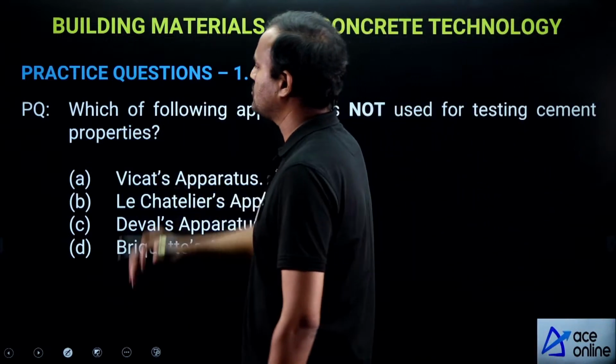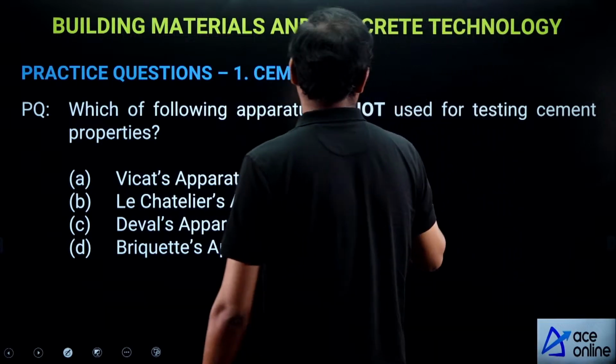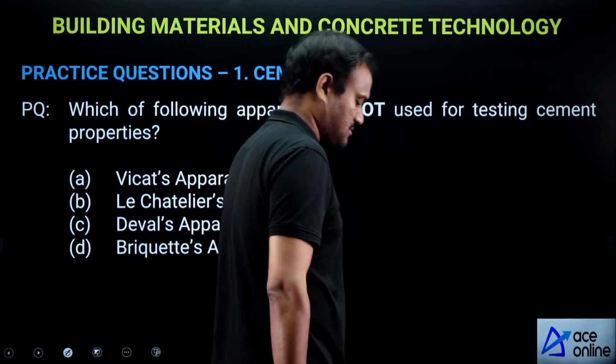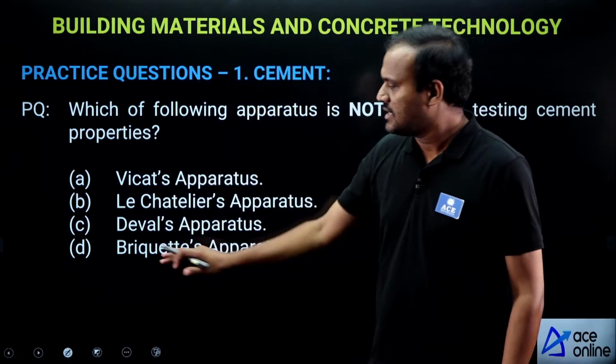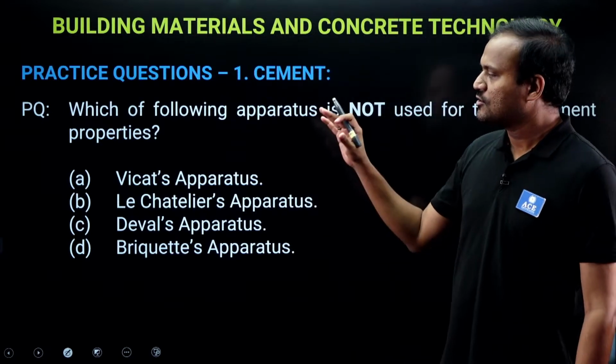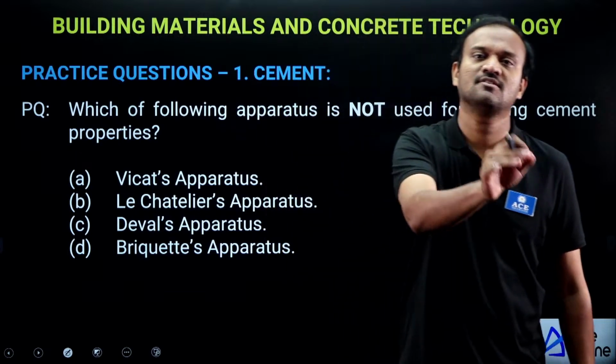Right. Next question. Which of the following apparatus is not used for testing cement properties? Here certain test apparatus are mentioned. Which of these is not used for testing cement?